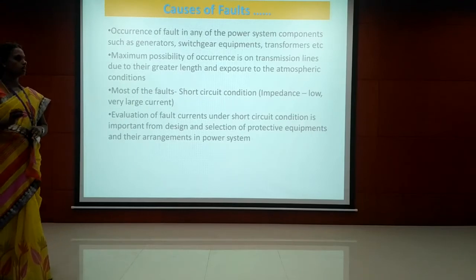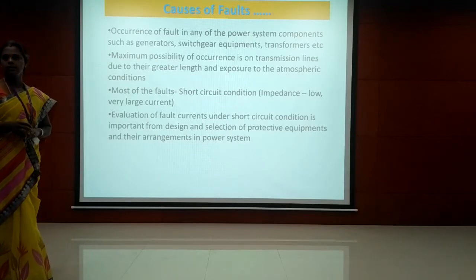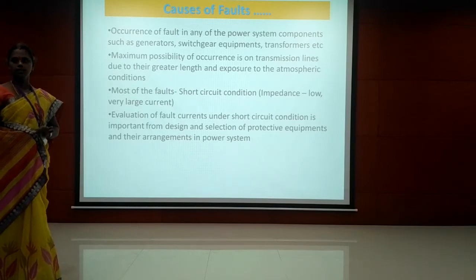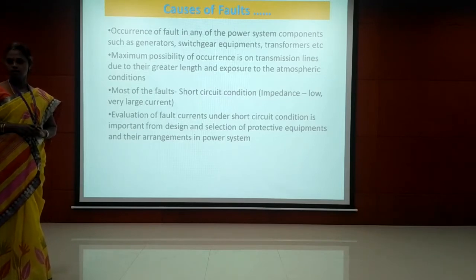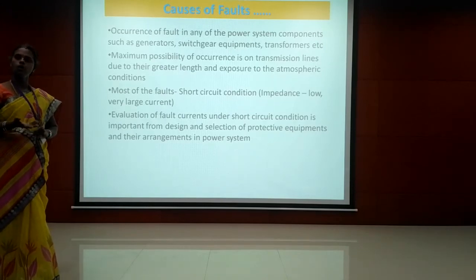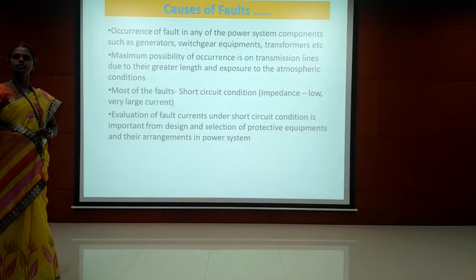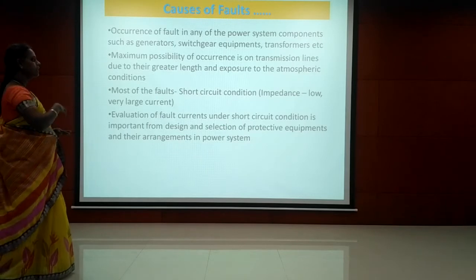During the short circuit condition, the impedance value will be very low and the current larger. For example, we can take the transmission line. The transmission line length, in normal condition, we can take it as 5 km. The power is transmitted from one station to other station. In between that, assume the length is 5 km. If the fault occurs at the middle of the transmission line, what will happen? The length of the transmission line is reduced, not the actual length, because at the middle point it is connected to the ground. So the length between the stations is reduced. Because of that, the impedance value is also reduced, and it leads to high current.